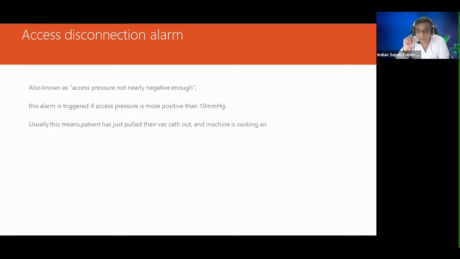So if the patient has removed the catheter totally or partially, do not just try to cover it up in a haste, as you could do more damage. Always call your physician or a senior dialysis technician and discuss with them and do the needful. You have to look for the amount of bleeding which has happened and you have to rule out air embolism which could have also happened.